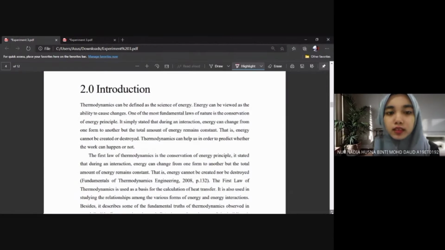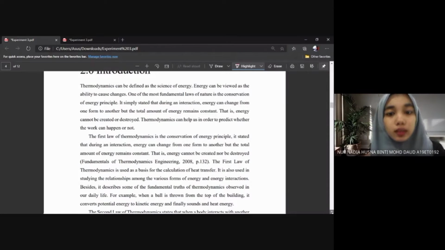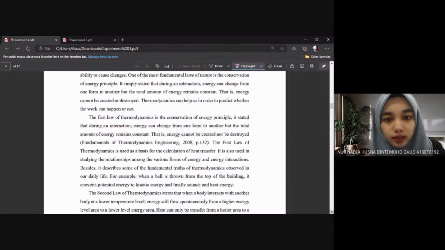We will begin this part with the introduction of this experiment. Thermodynamics can be defined as the science of energy. It means that energy can be viewed as the ability to cause changes. One of the most fundamental laws of nature is the conservation of energy principle, also known as the first law of thermodynamics. The first law of thermodynamics states that during an interaction, energy can change from one form to another, but the total amount of energy remains constant. But energy cannot be created or destroyed.